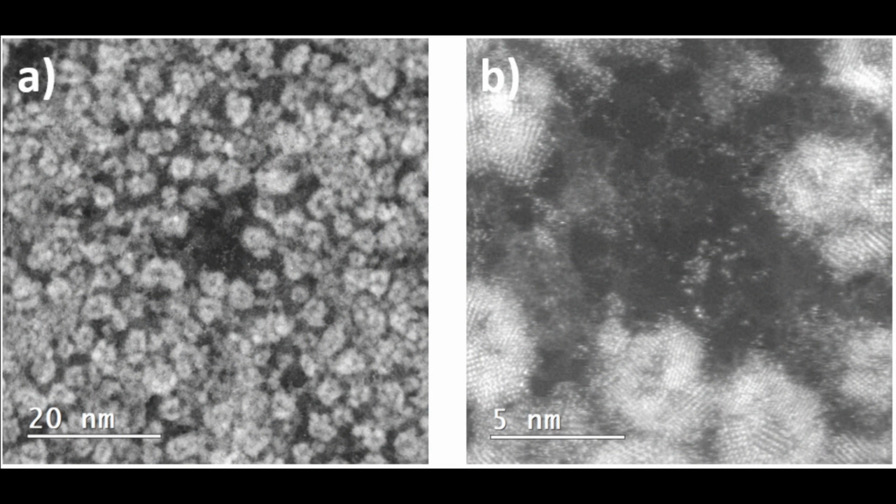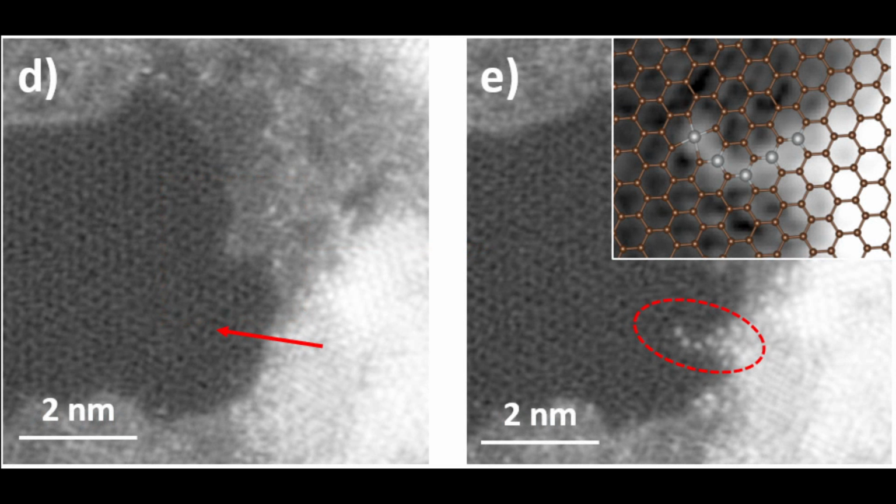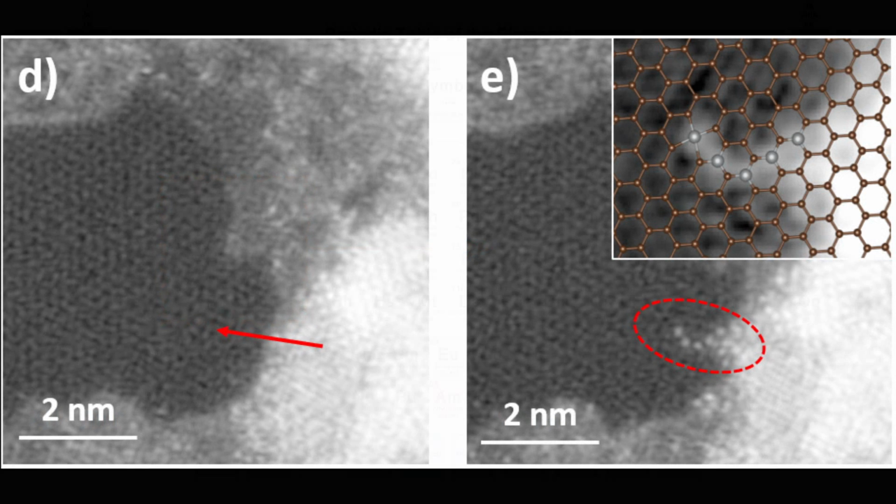Because the evaporation process is very short, we don't get a continuous coating across the graphene, but instead we get nanoparticles. Between these nanoparticles, we can still find areas of clean graphene, and using the insertion technique described, we can put nickel atoms into the graphene lattice.